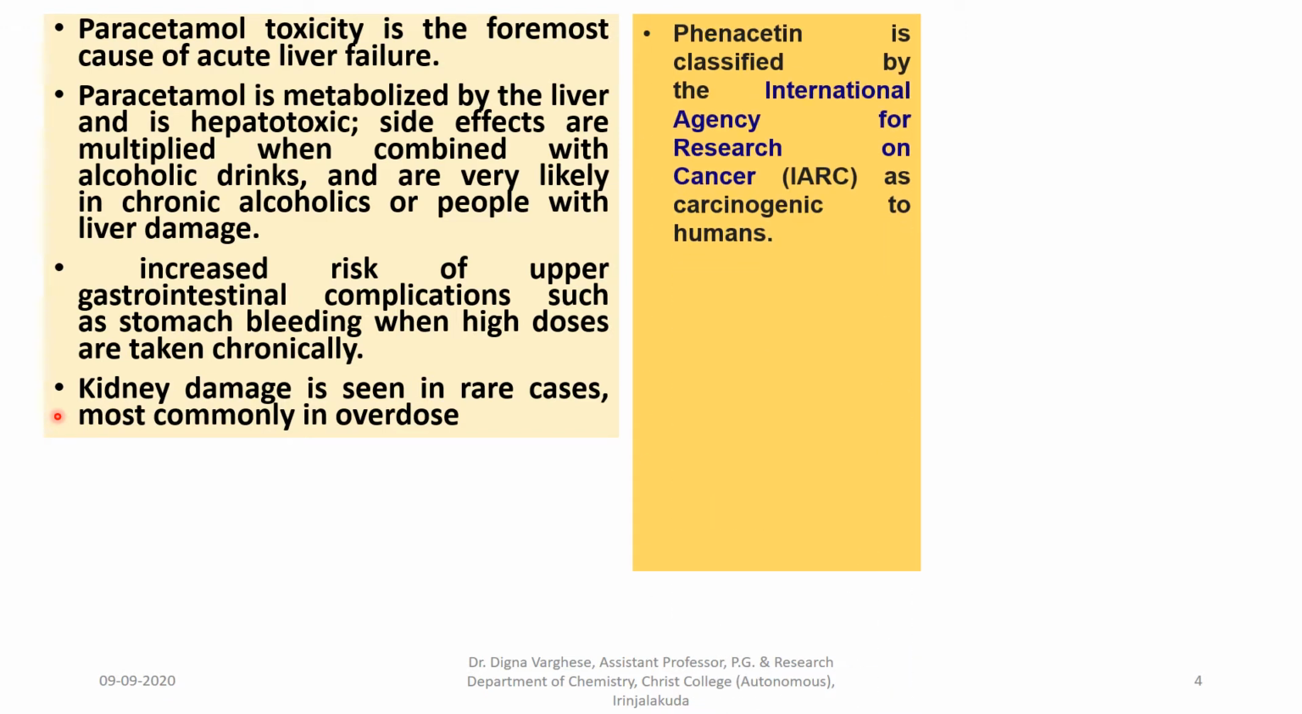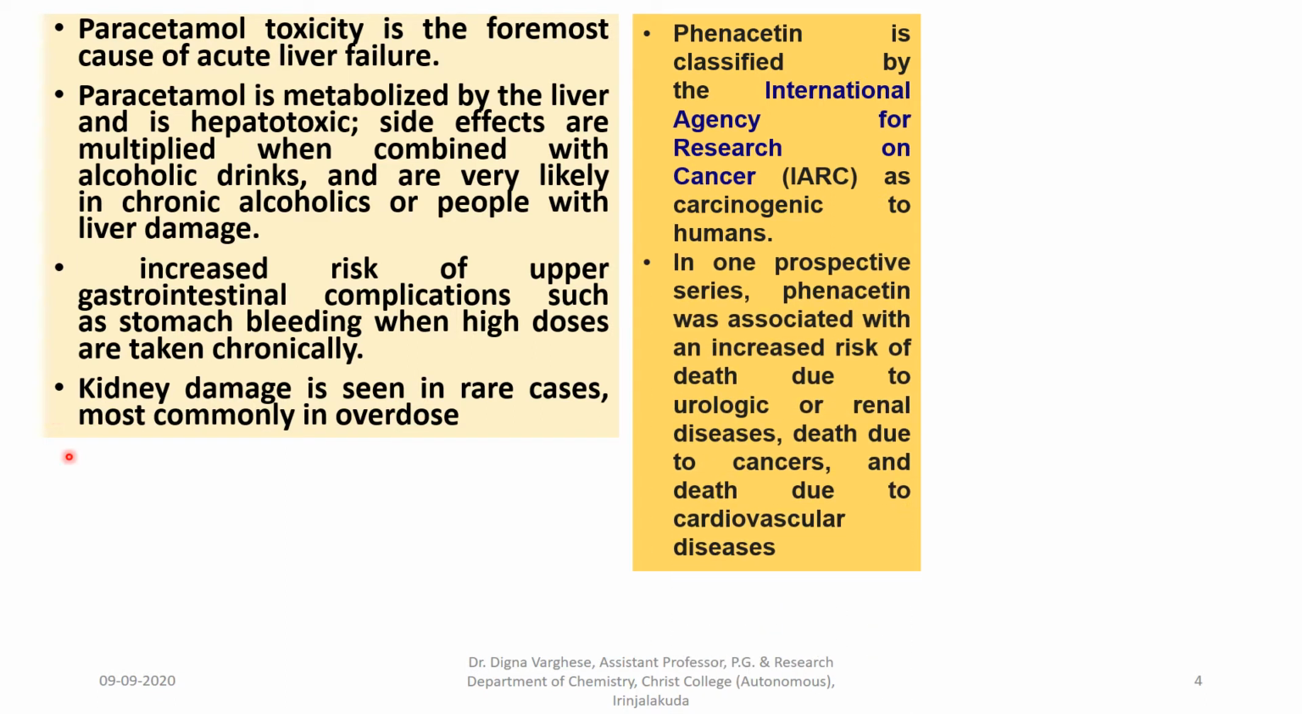Phenacetin is another antipyretic drug. It is classified by the International Agency for Research on Cancer as carcinogenic to humans. In one prospective series, phenacetin was associated with the increased risk of death due to urologic and renal diseases, and death due to cancers, and death due to cardiovascular diseases.